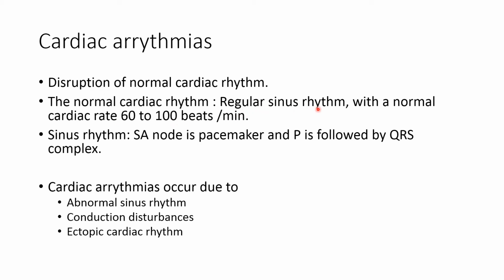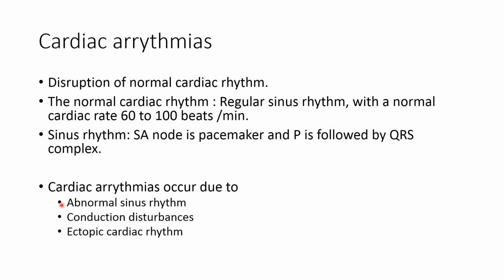Now, regular sinus rhythm means the SA node is the pacemaker and the P wave is followed by the QRS complex in the electrocardiogram. Various cardiac arrhythmias occur because of abnormal sinus rhythm, conduction disturbances, and the ectopic cardiac rhythm.